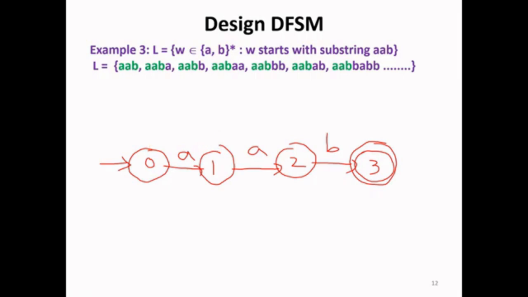So what if I take this transition to state 2? What will be the possible string accepted? Starting with initial state 0, BB reaches the final state, whereas BB doesn't belong to this particular language. So this transition also doesn't satisfy.